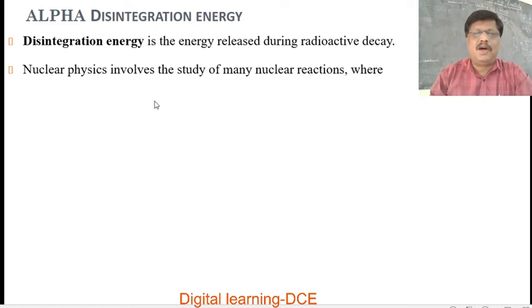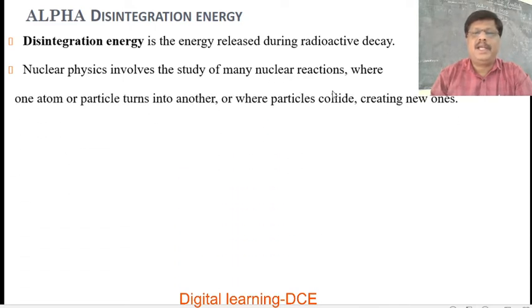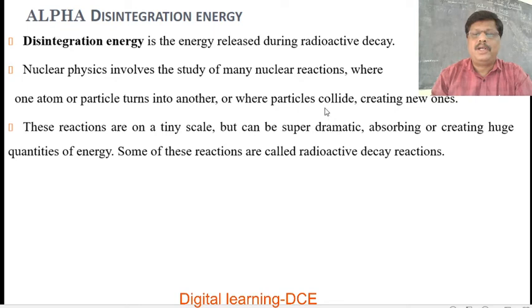Nuclear physics involves the study of many nuclear reactions where one atom or particle turns into another, or where particles collide, creating new ones. These reactions are on a tiny scale but can be super dramatic, absorbing or creating huge quantities of energy. Even though the particles are very tiny, they emit a large amount of energy during their transitions.